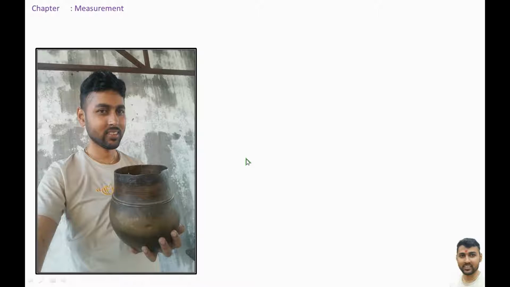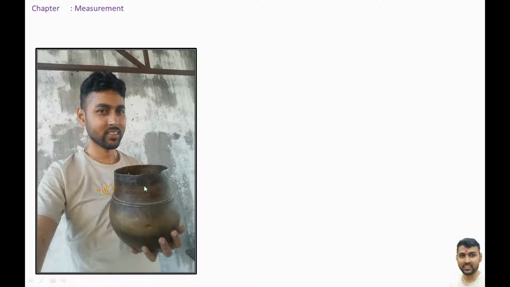One picture is given in the slide. Have you seen this instrument in your daily life? What do we call it? It is known as pathi. It is one of the locally available measuring instruments.